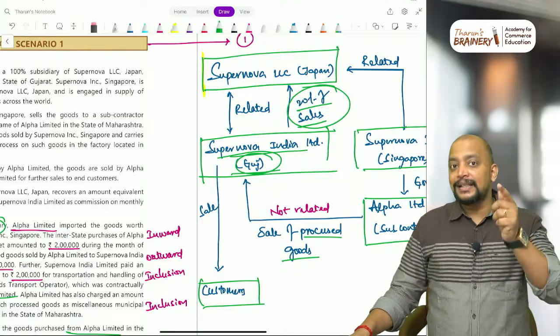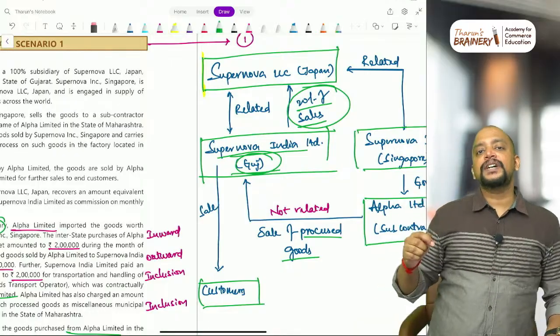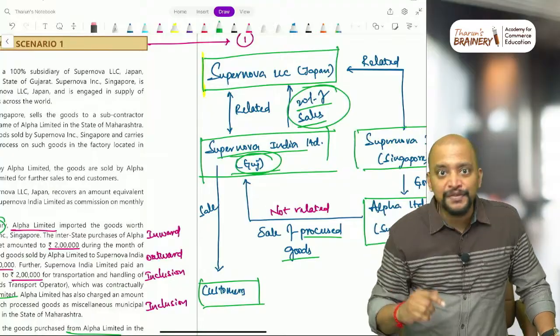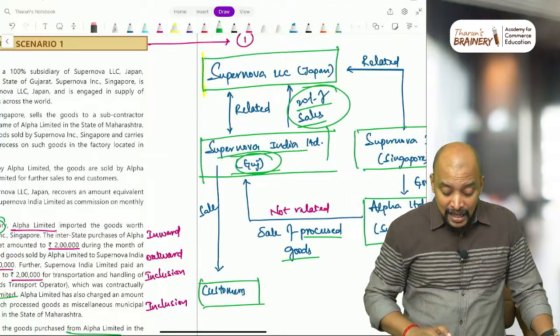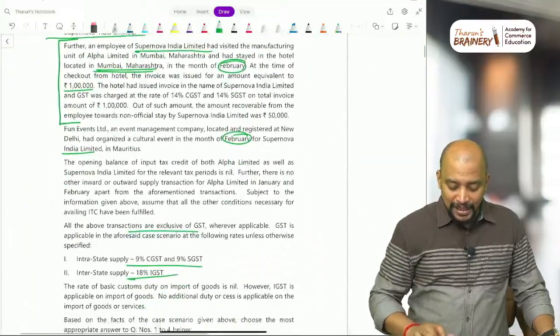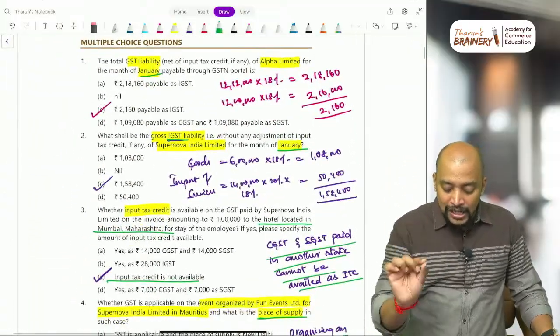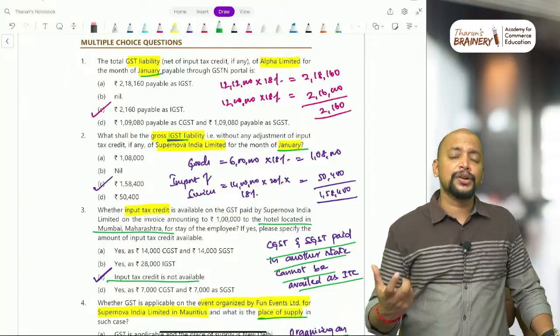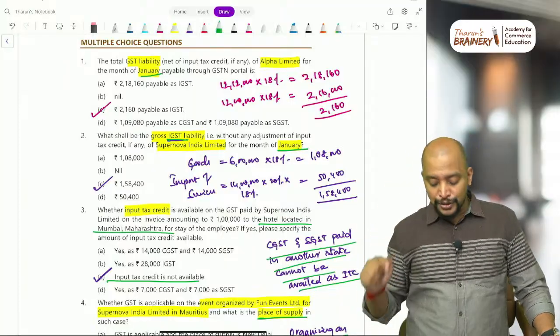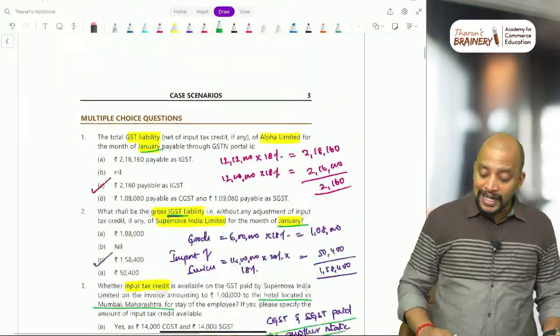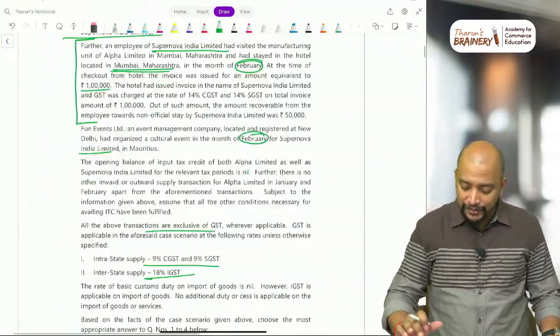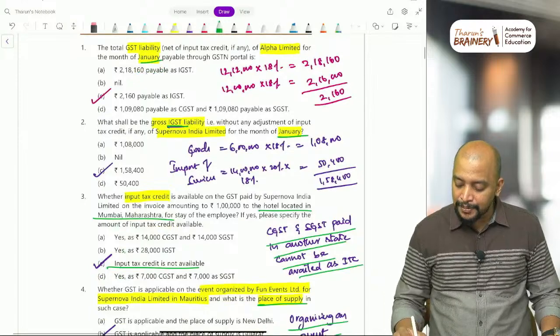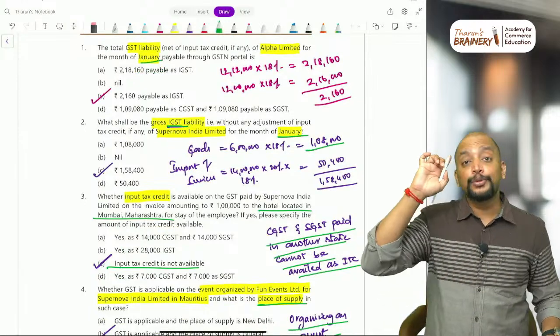So when they pay, that is an import of service. Import of service also attracts IGST. They did not ask for output liability like that. They just asked for gross IGST liability without adjustment. So that is also IGST liability only on import of services. So first on goods, only interstate goods, you take 6 lakhs worth of goods, and 6 lakhs into 18%, 1 lakh 8,000, then on import of services.